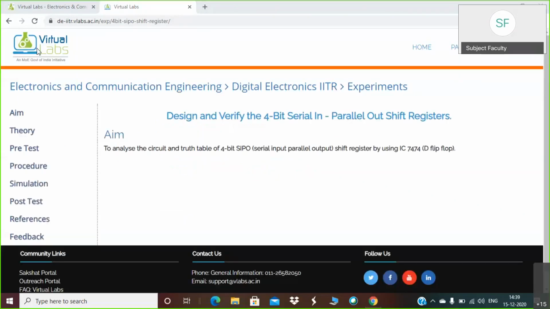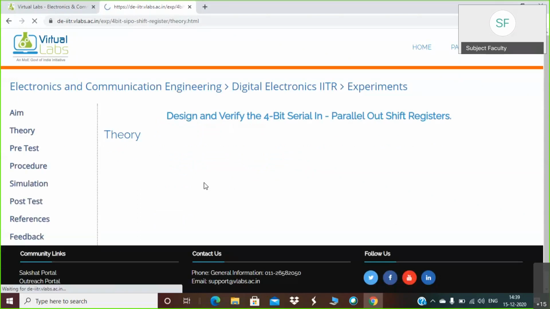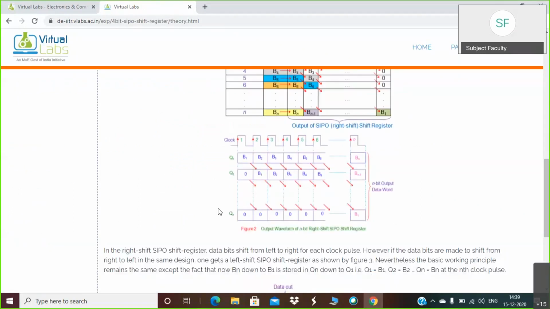In the theory section, there is theory regarding the serial in parallel out shift register. Forms are also given. How this data moves from serial in to parallel out is mentioned here.